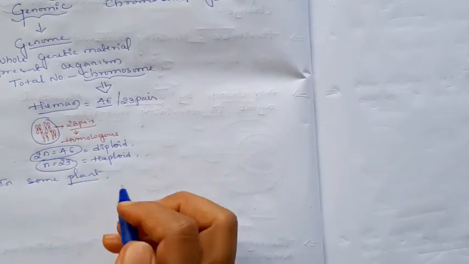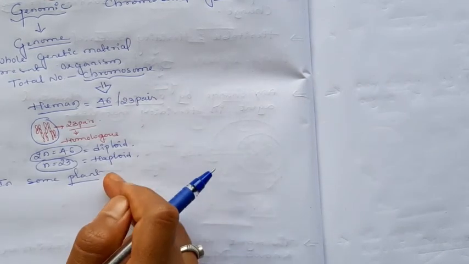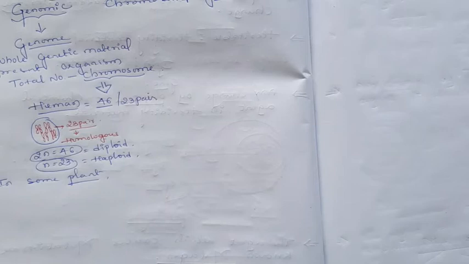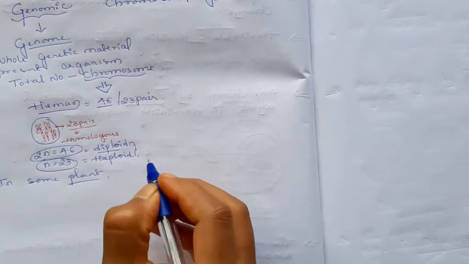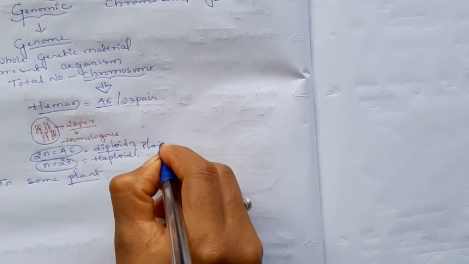In some plant cases, you know that plants are also diploid organisms, the diploid or haploid, that is ploidy.